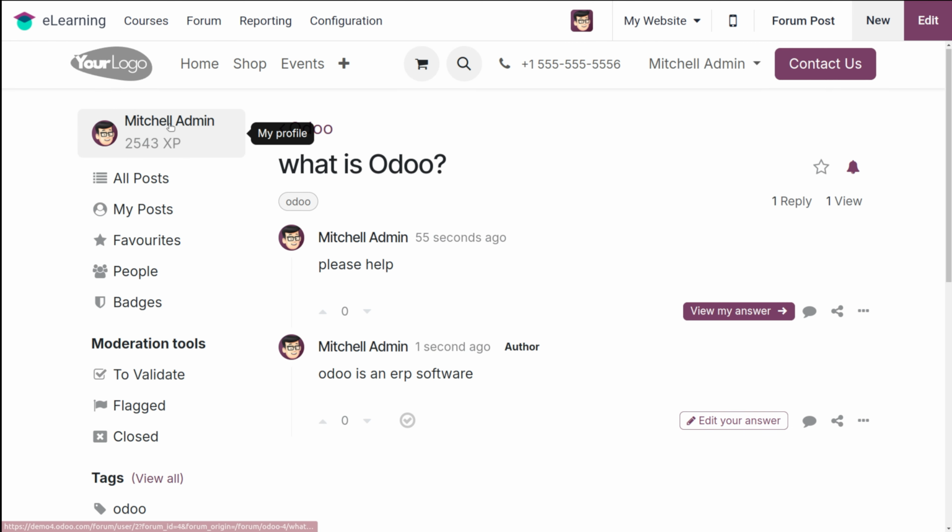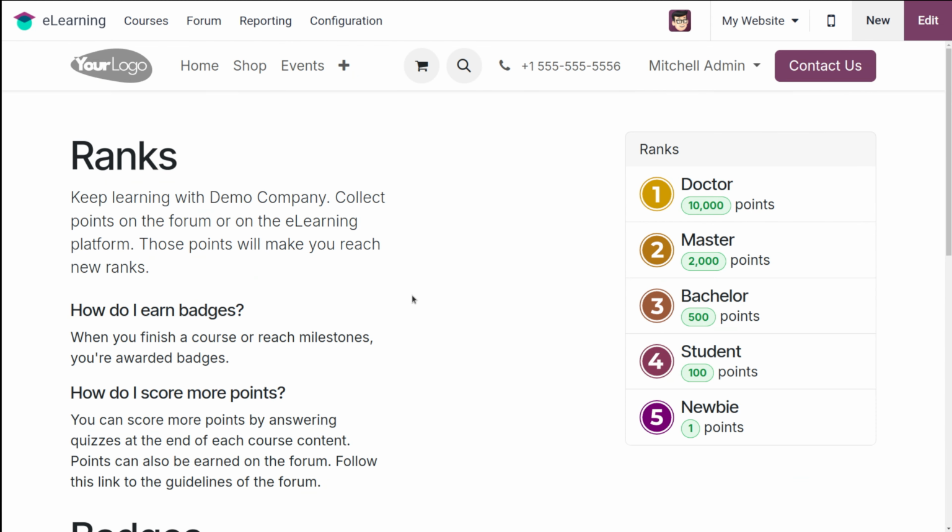On the website you can see all the posts, my posts, favorites, people and badges also. These are the different badges. This is actually a kind of gamification. Ranks and badges can be used to encourage participation. Ranks are based on total karma points. After doing all these activities, you will be gaining some points. When you have a total of 10,000 points, you get the rank of doctor. If it's 2,000, you get master, 500 bachelor, 100 student, and 1 you get newbie. So different ranking is also there. You can do a lot of things using the forum.